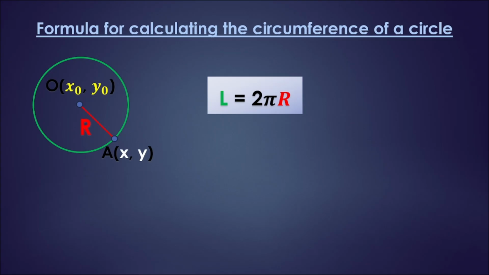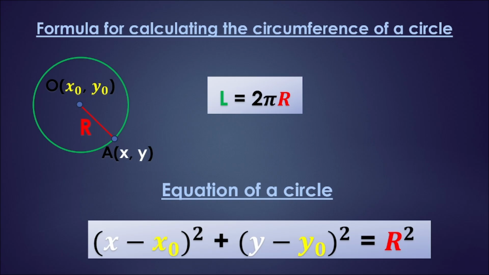And also let's find out what the equation of a circle is. The equation of a circle in Cartesian coordinates is (x minus x sub 0) squared plus (y minus y sub 0) squared equals r squared, where x, y are the coordinates of any point on the circle, x sub 0, y sub 0 are the coordinates of the center of the circle, and r is the radius of the circle, i.e. the distance from the center to any point on the circle.